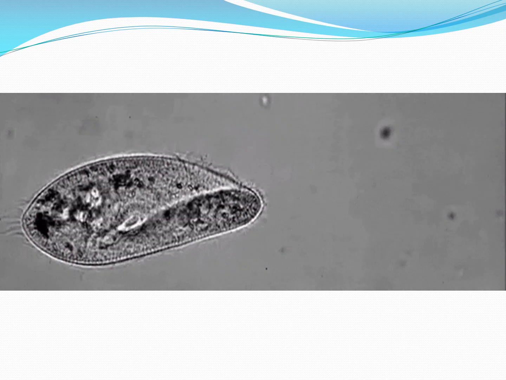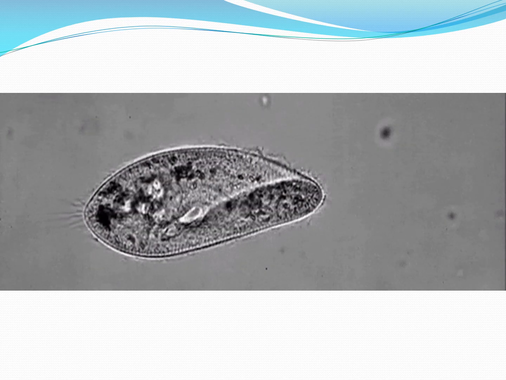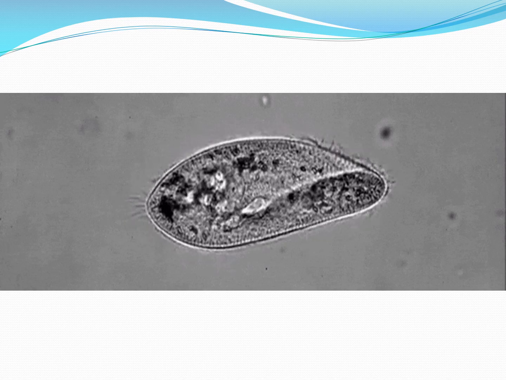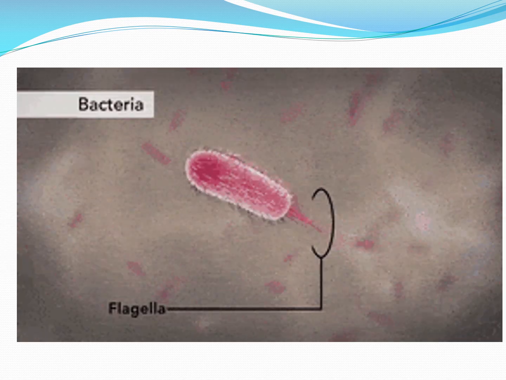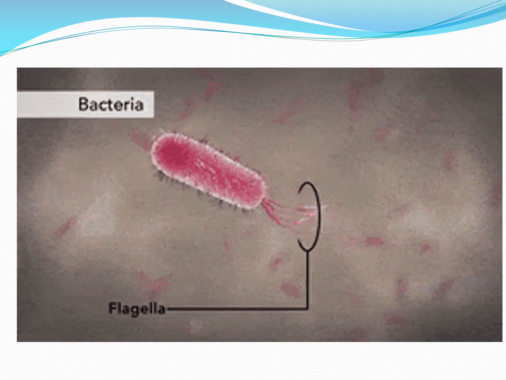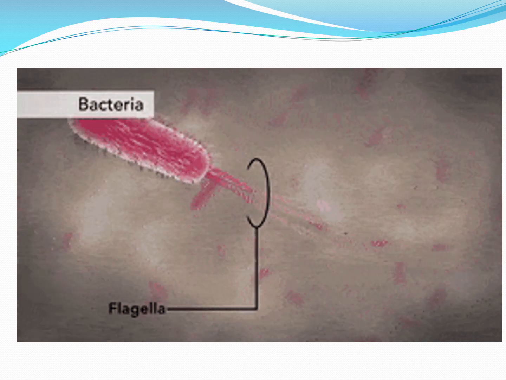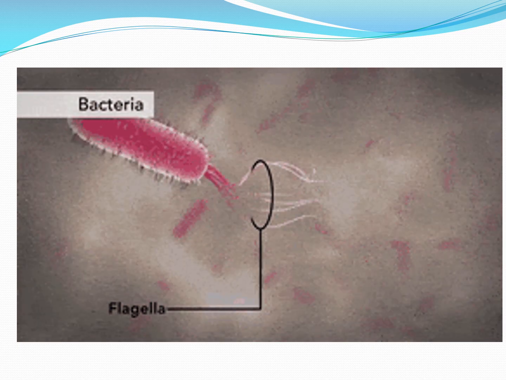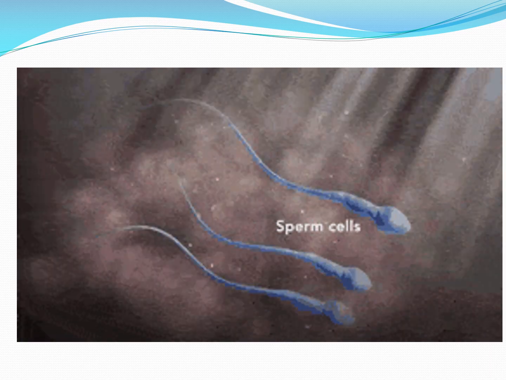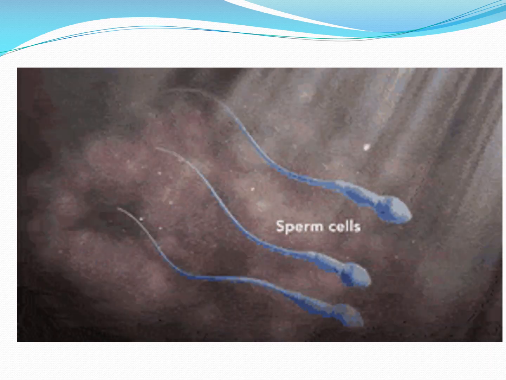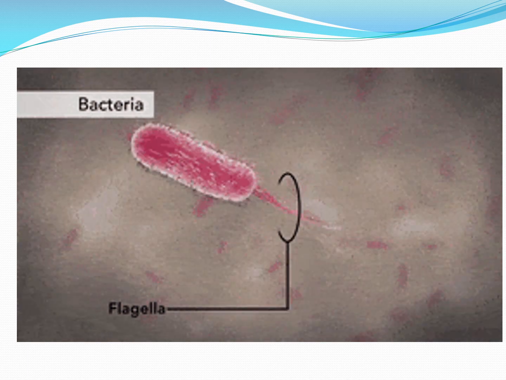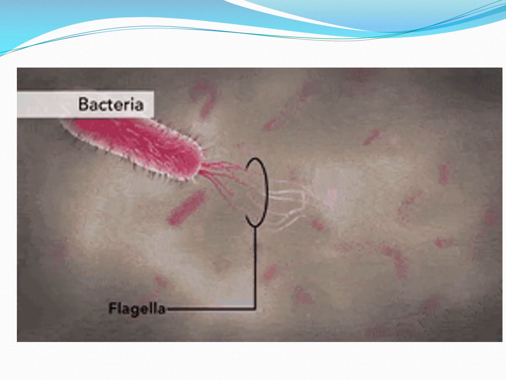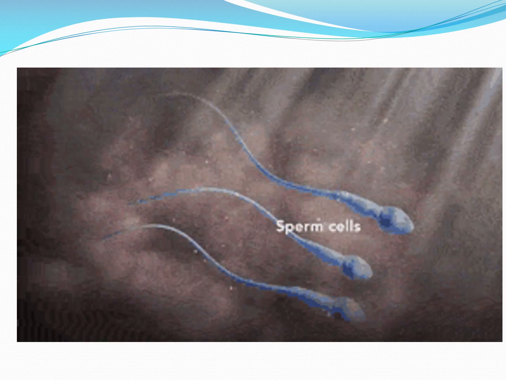The same movement is observed in the organisms which have cilia. This is flagella. Flagella is a hair-like structure seen in bacteria. It is normally used to push the bacteria from one place to another. The same is also found in sperm cells.